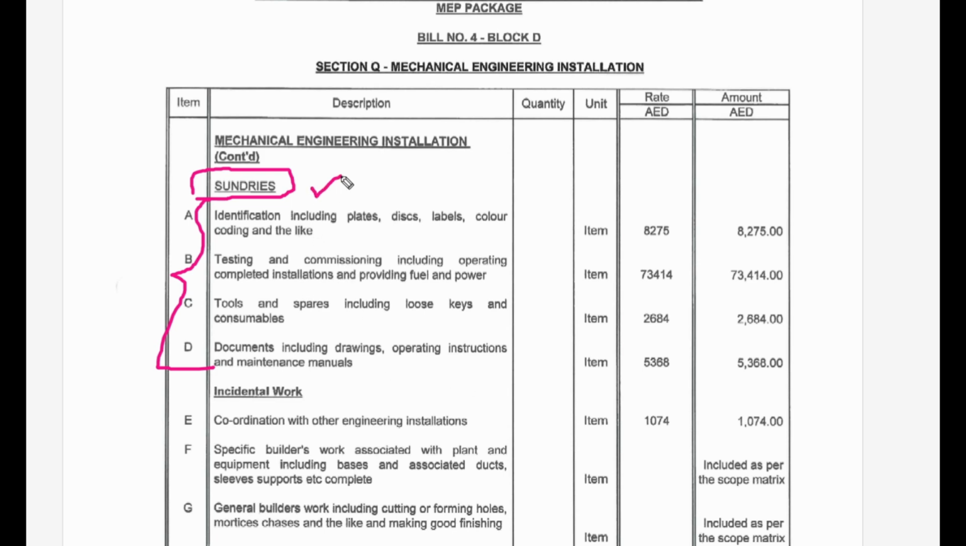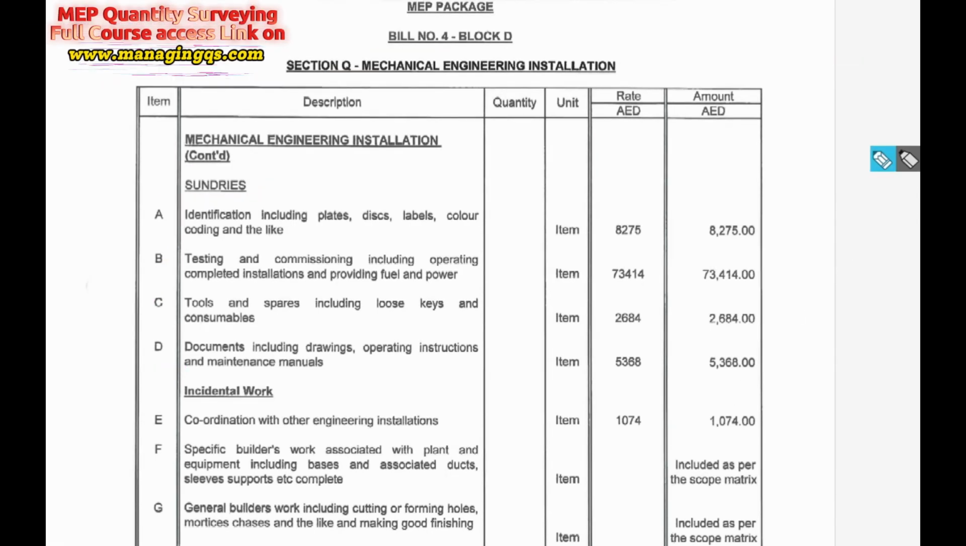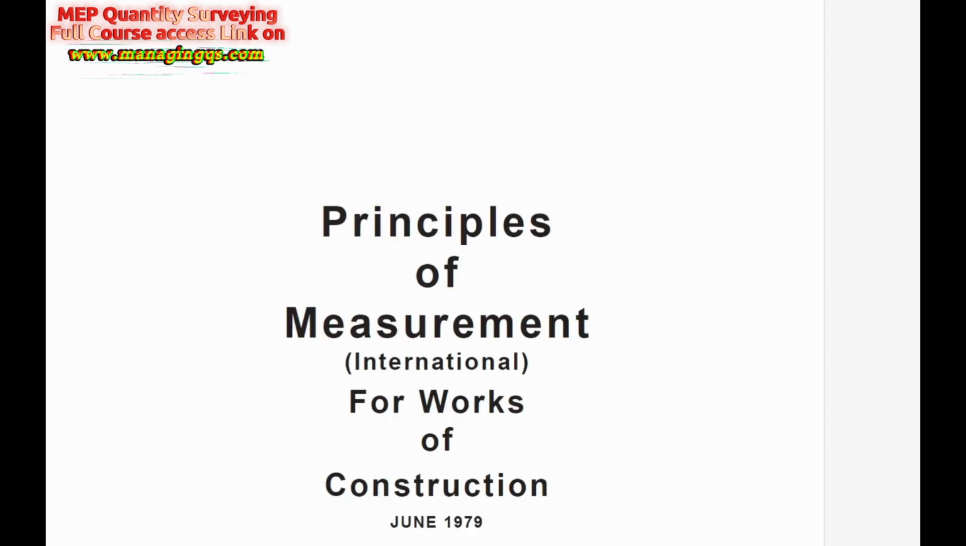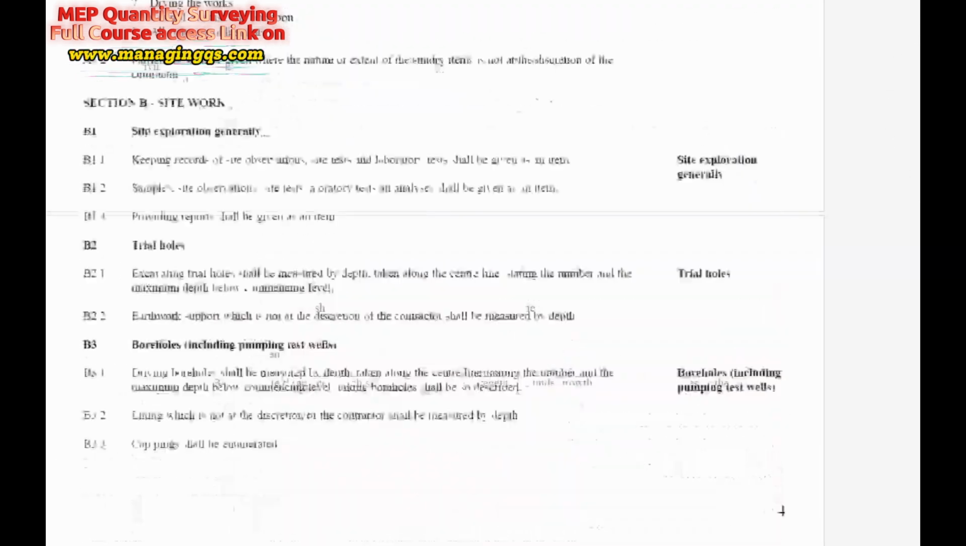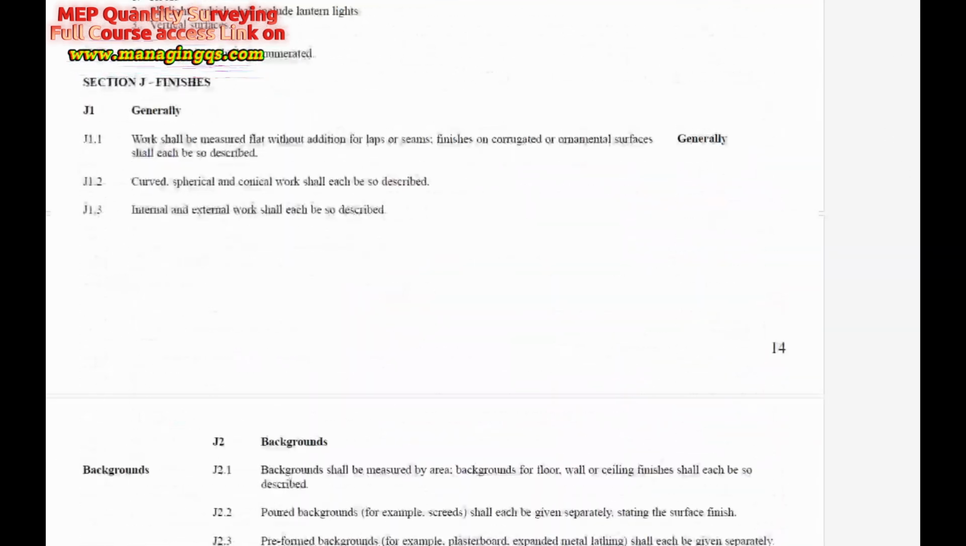So in this session we are going to discuss what sundries is and how it impacts the costing for the BOQ. Most MEP quantity surveyors don't know why they put the sundries in the BOQ. Actually, the detailed definition of sundries is available in the Principles of Measurement International. We know very well this book helps us identify the measurement rules for civil and MEP work. And the MEP works start from Section Q.